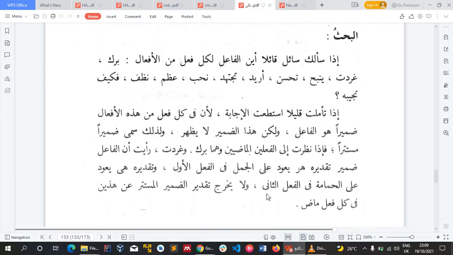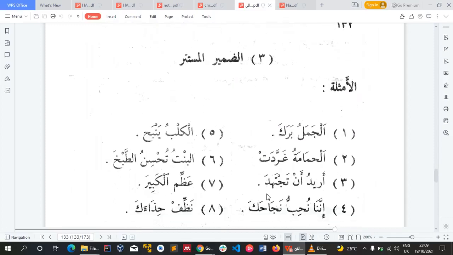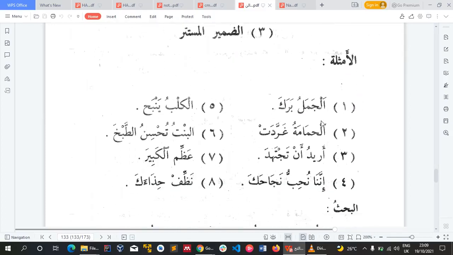Now let's look at examples so as to be able to get all this. The first example says: al-jamalu baraka. The camel knelt. The camel knelt down.